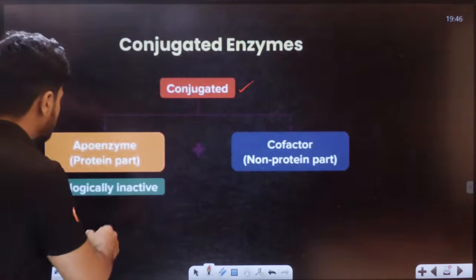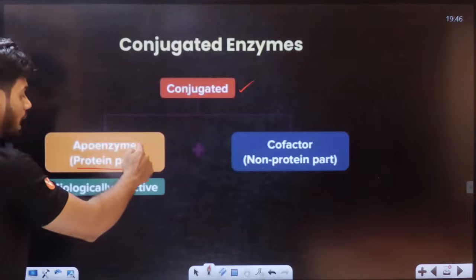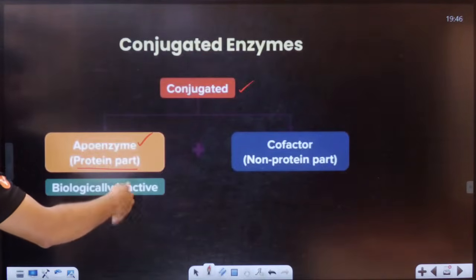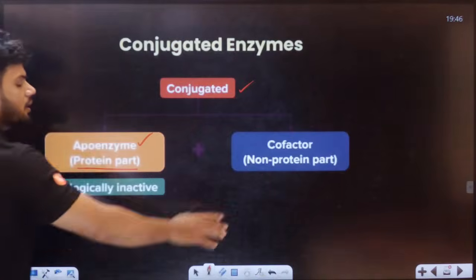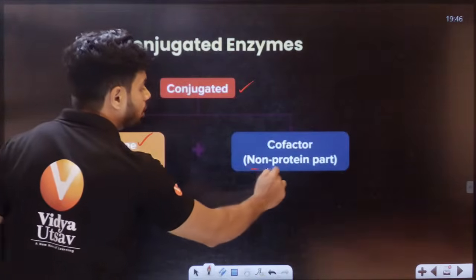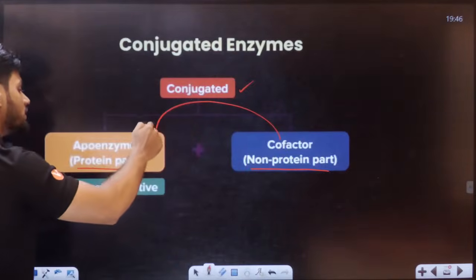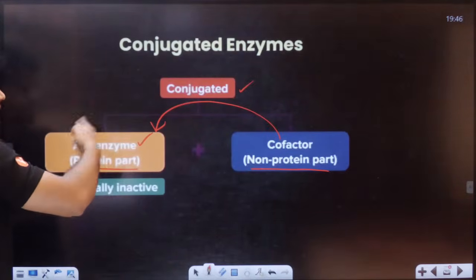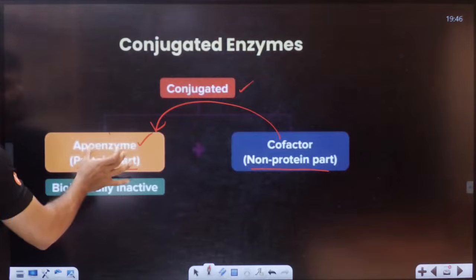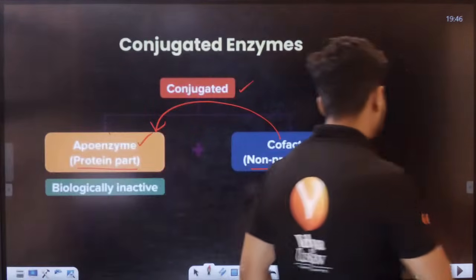The protein part is called the apoenzyme, which is biologically generally inactive in nature. The cofactor is the non-protein part. When the cofactor joins with the apoenzyme, it becomes activated and is called the holoenzyme.